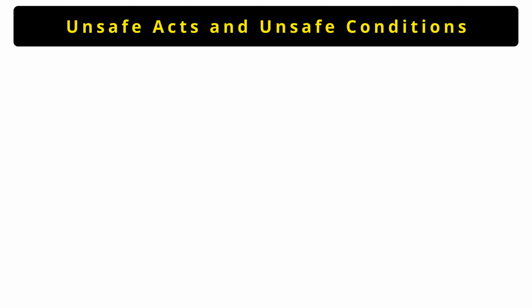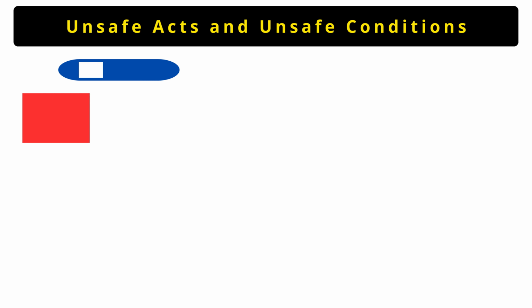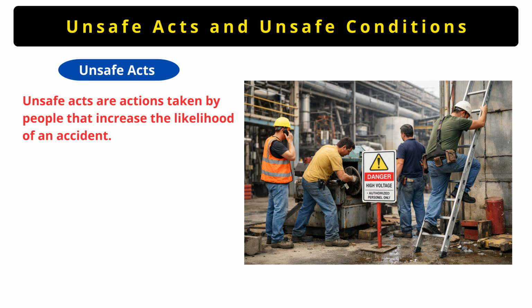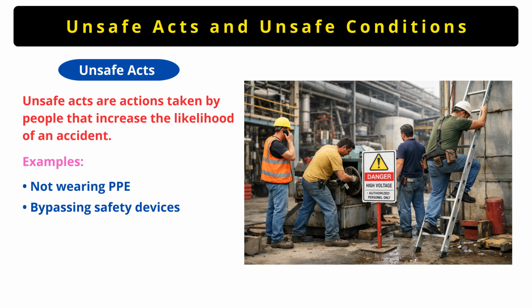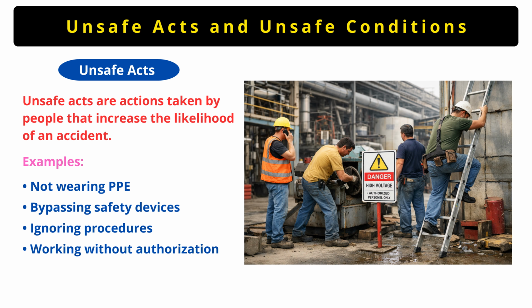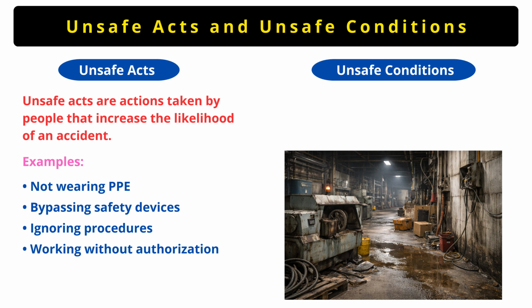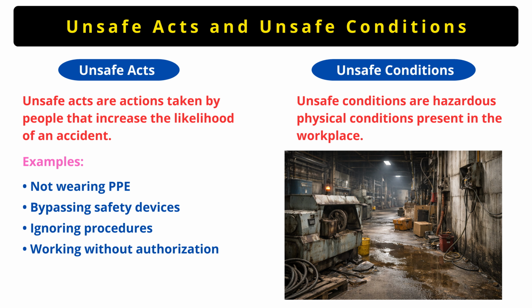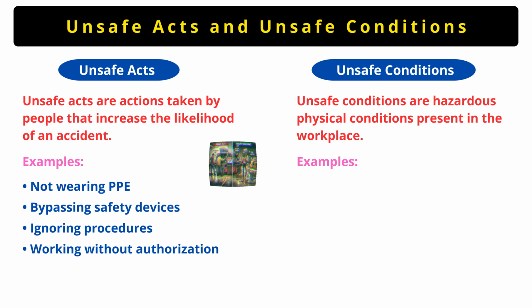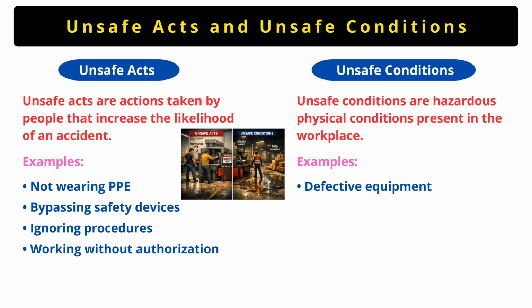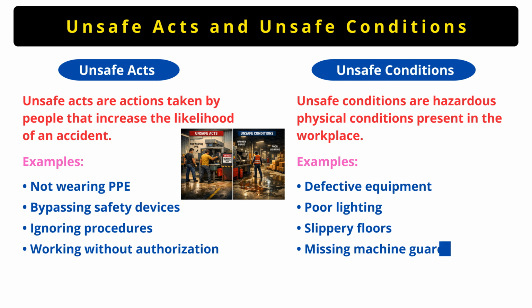Now let us understand unsafe acts and unsafe conditions. Unsafe acts are actions by people that increase accident likelihood. Examples include not wearing PPE, bypassing safety devices, and ignoring procedures. So these are the examples of unsafe acts. Now let's talk about unsafe conditions. What are unsafe conditions? Unsafe conditions are hazardous physical conditions in the workplace. Examples include defective equipment, poor lighting, slippery floors, and missing guards.